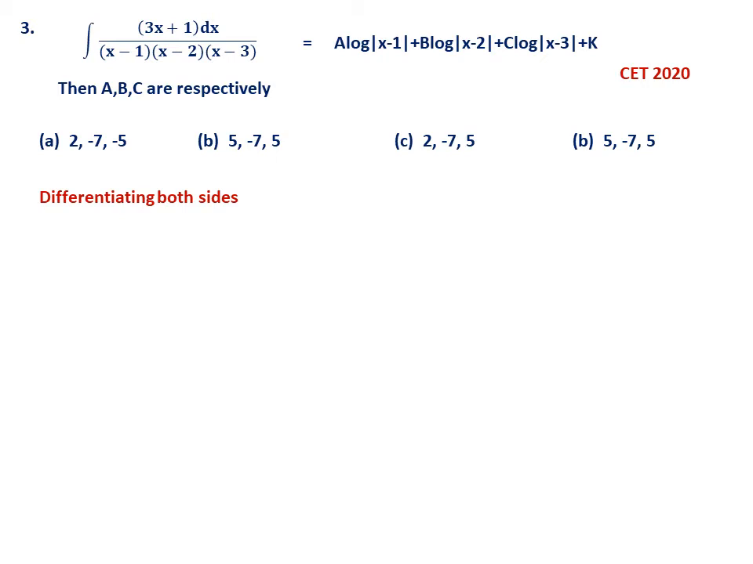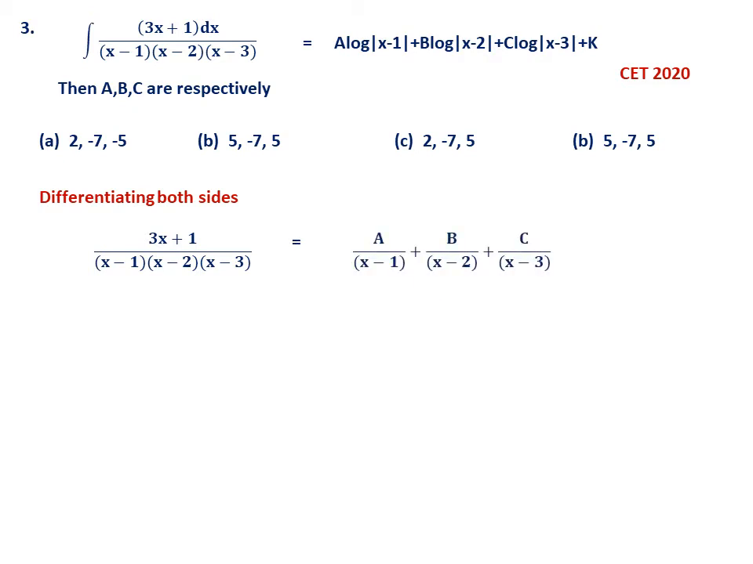You know that differentiation and integration are inverse to each other. So the reverse process. Therefore, when you differentiate, left hand side becomes 3x plus 1 by x minus 1, x minus 2, x minus 3. What about the right hand side? We have to differentiate there also.